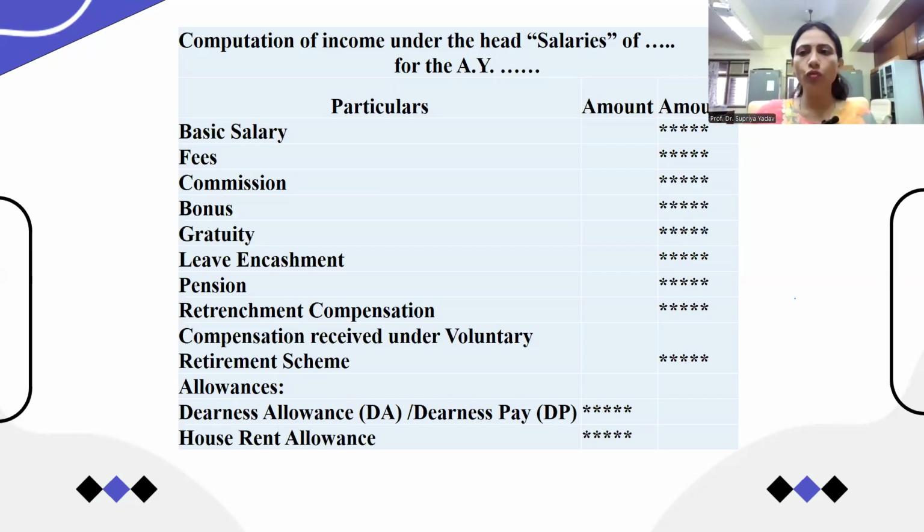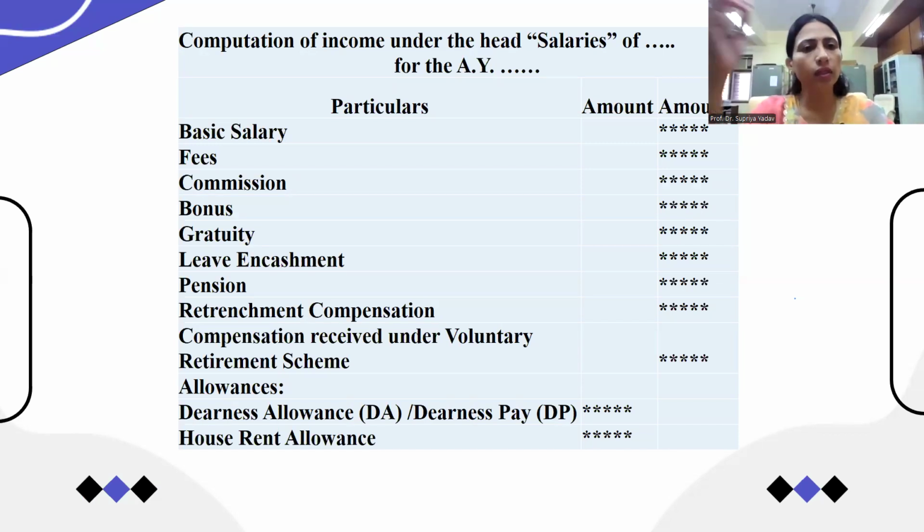First of all, we will consider the basic salary. Basic salary is a part of your salary itself. It is the base for calculating many different items of salary, like the DA or the HRA. What is DA? Dearness allowance is a percentage calculated on the basic salary. Suppose the basic salary is 10,000 and the DA is 40%. So on a 10,000 basic salary, 40% means 4,000 is your DA. So basic salary is one component of a salary. Likewise, the DA is also one component of a salary.